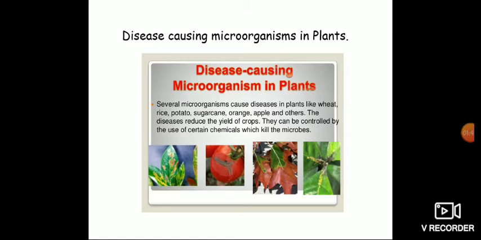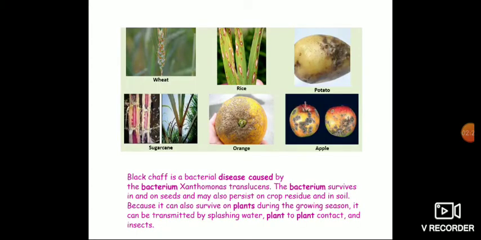So, while growing fruit trees or vegetable plants, we spray some insecticides. Yes or no? Yes. For what purpose is that? To keep away the animals and microbes. So, to keep the plants away from microorganism infection also, they have to spray some chemicals. Here you can see examples of how plants are getting affected by microorganisms. See here, wheat and rice.